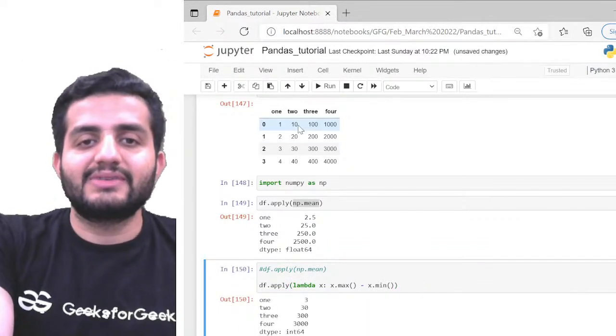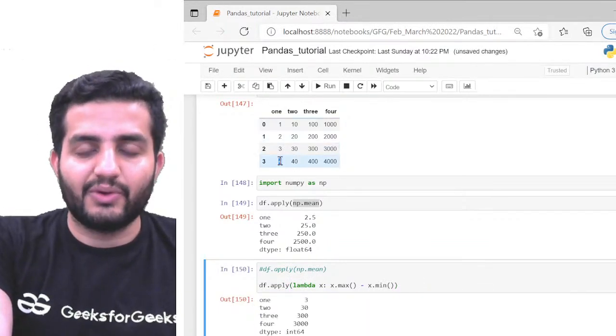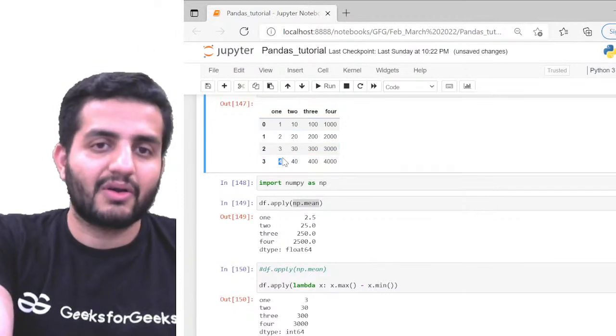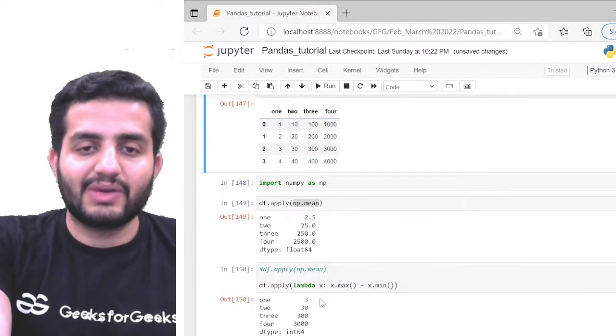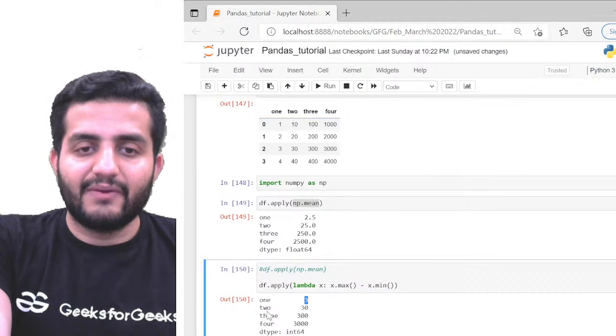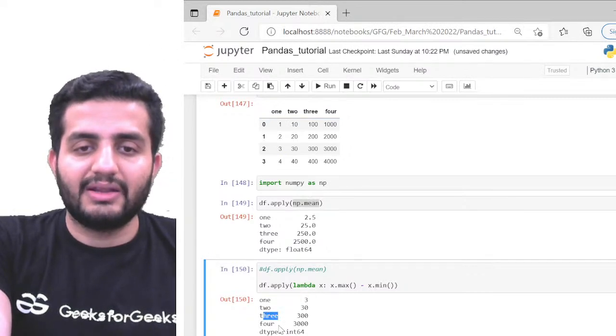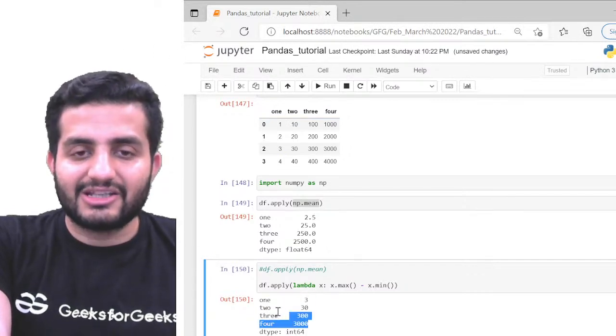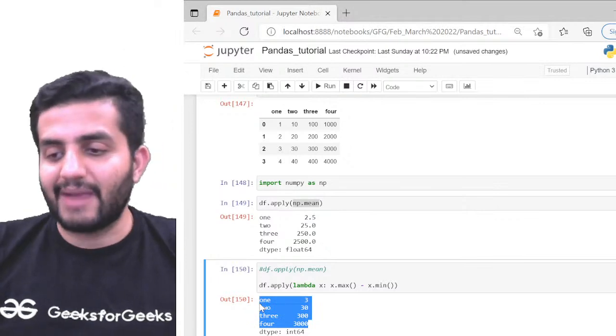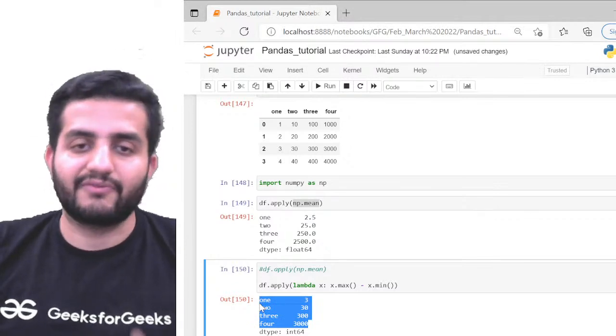Now in this case, x.max() is 4 with respect to this particular column, and min is 1. So 4 minus 1 is 3. I'll be getting 3 here. Likewise for column 2, column 3 and column 4, I'll be getting the respective differences of my maximum and minimum values, so the range of my values.